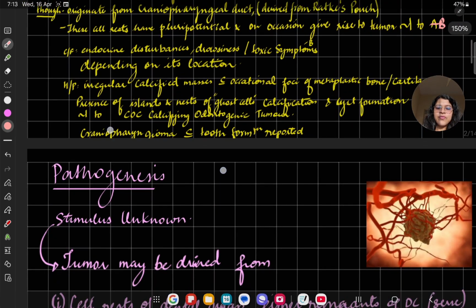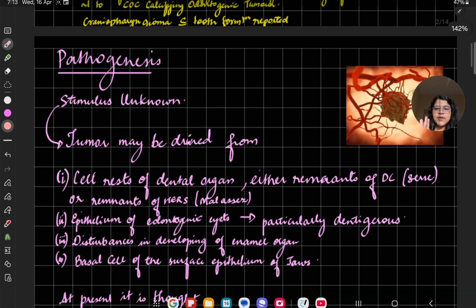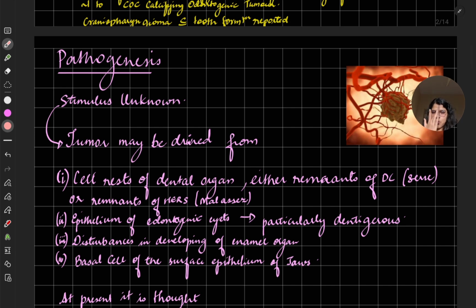So let's go for the pathogenesis, how it is caused. The stimulus is still unknown, but there are some theories, schools of thought, that the tumor may be derived from cell rests of the dental organ, either remnants of the dental lamina, that is cell rests of Serres, or the dental remnants of HERS, that is cell rests of Malassez.